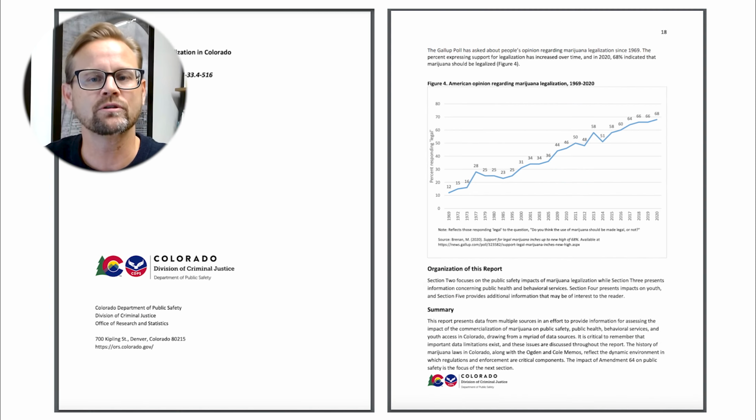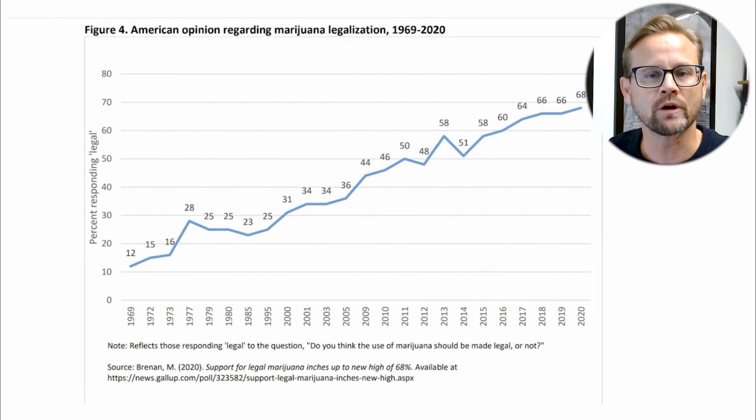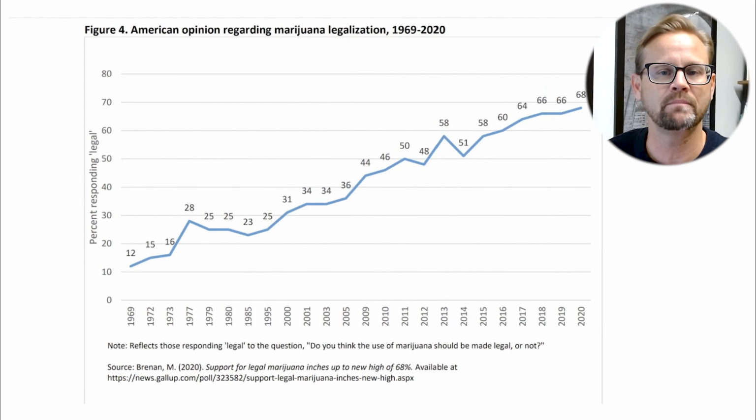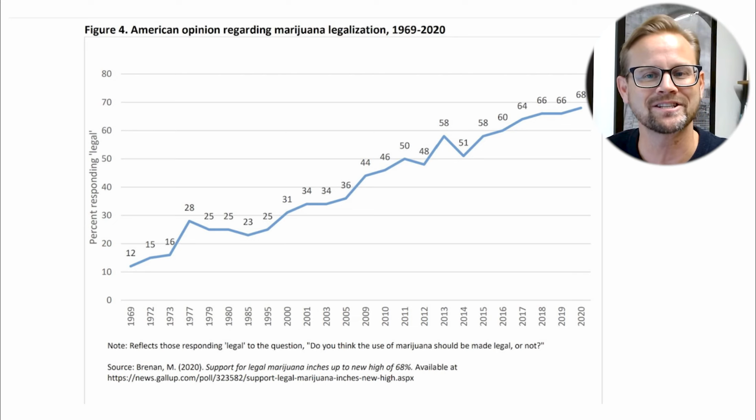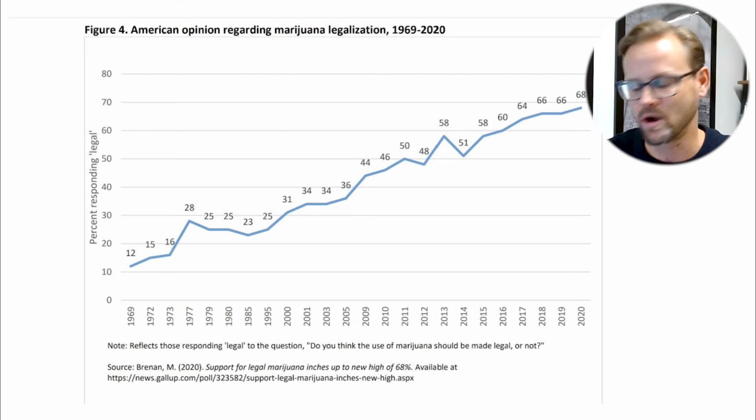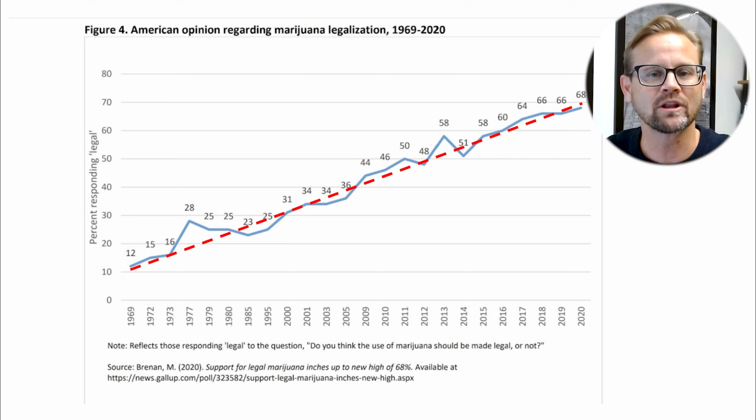So I went and looked at that article, and actually it's not the Colorado Sun who made the chart in question. It actually comes from the Colorado Division of Criminal Justice, which you can see here in this report. And there's the chart right there. Figure number 4, American opinion regarding marijuana legalization from 1969 all the way up to 2020. Let's look a little more closely at the offending chart, as David called it.